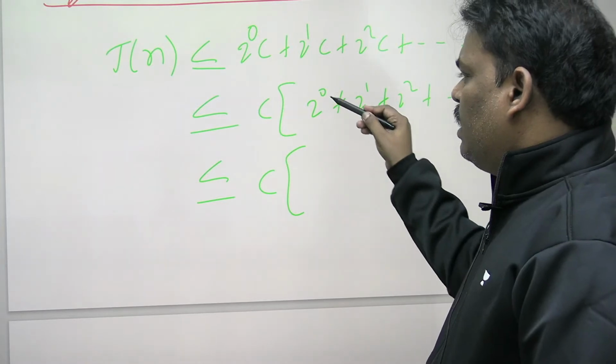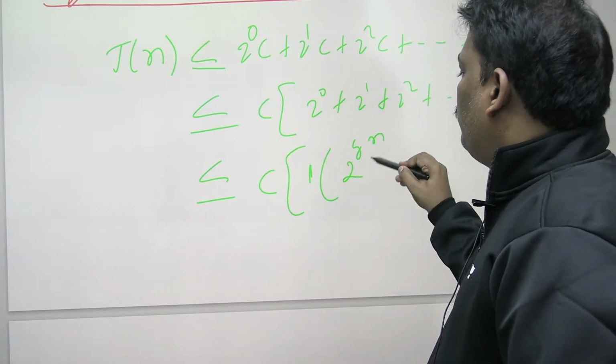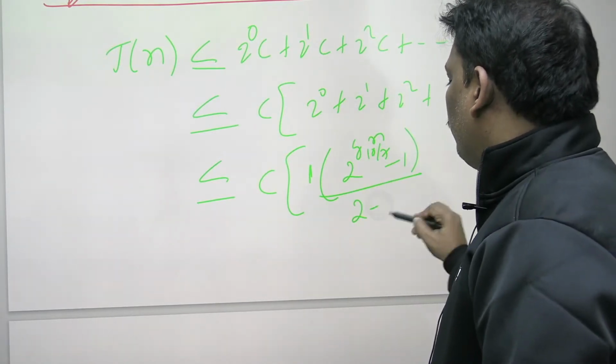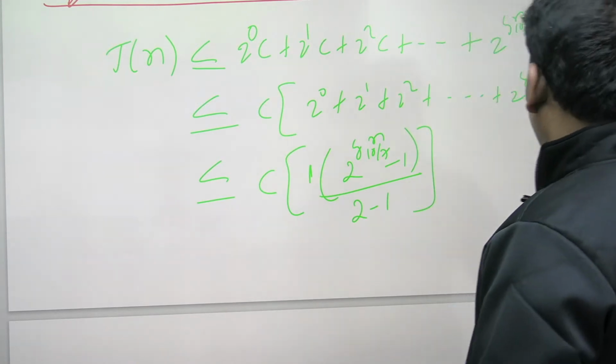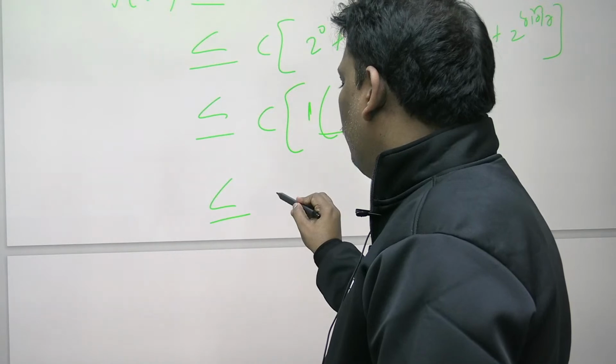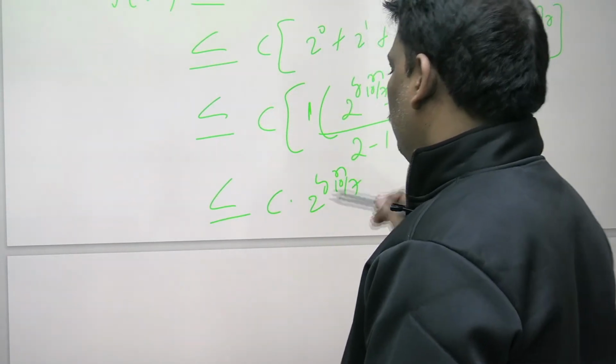What is the answer? A into r power (number of terms) minus 1 by r minus 1. How many terms? Log n base 10 by 7, with r equal to 2, so 2 minus 1. If you forget about the constants and all, this will become c into 2 power log n base 10 by 7.